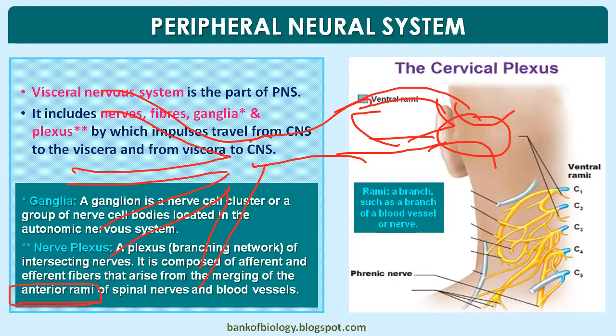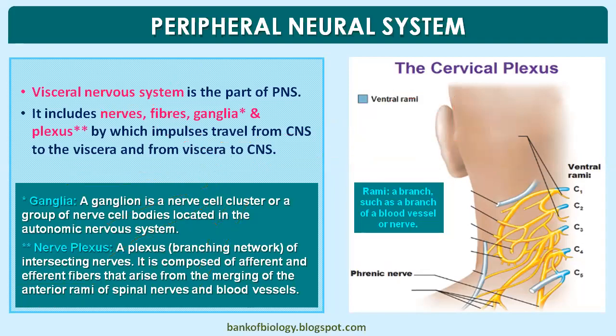Anterior rami means ventral rami, and dorsal rami means posterior rami, based on location. As I said earlier, in human beings the ventral side means the anterior side, and the dorsal side means the posterior side. This is a language difference with other animals. So, the merging of the anterior rami of the spinal nerves and blood vessels.